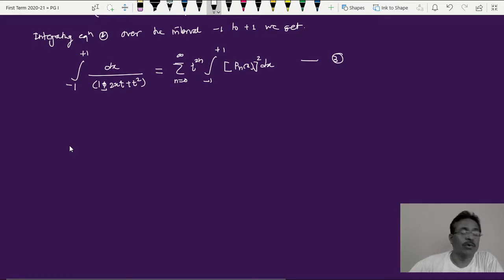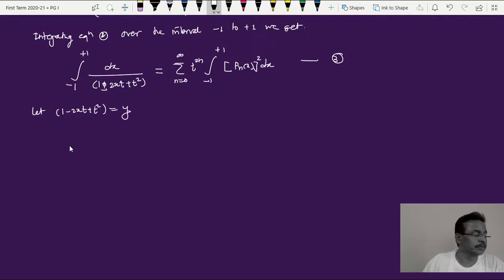Now again we have to go for substitution method. So concentrate on the left hand side of this equation number 3. Here, take 1 minus twice xt plus t square is equal to y. If I take this to be y, I can get dy, the differential of y, with respect to x, it gives me 2 into dx, differential with respect to x.